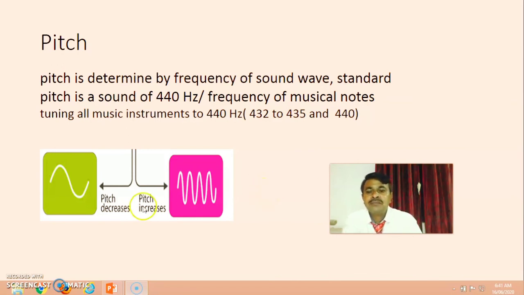Here in this diagram, pitch decreases. Here in this diagram, pitch increases. Why? Pitch increases because it contains a high frequency signal and its time period is low. The other contains a low frequency signal and its time period is more.